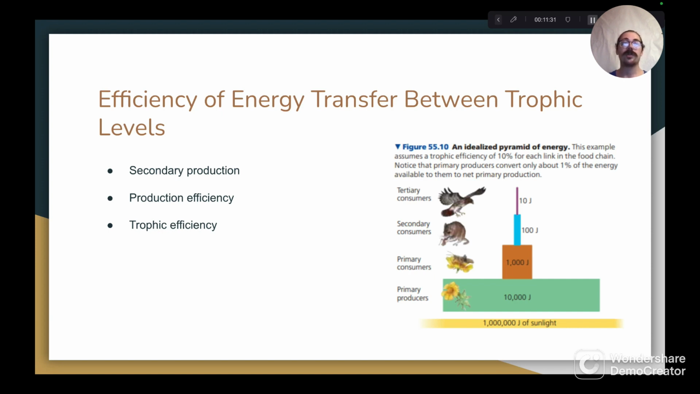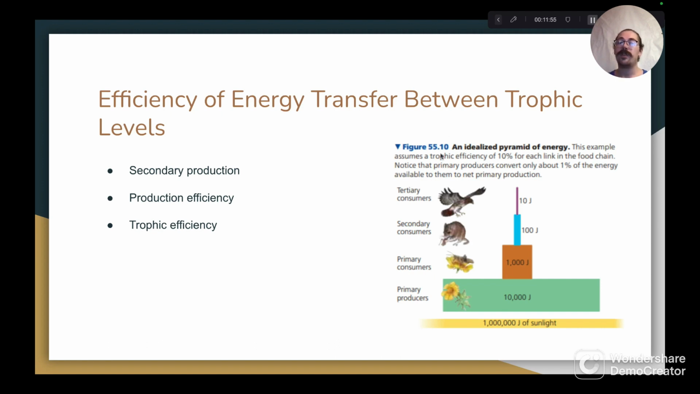Finally, we'll talk about trophic efficiency. Whereas production efficiency focuses on the efficiency of energy flowing through a single organism, trophic efficiency is much more significant in scale and focuses on the flowing of energy between the trophic levels of an entire ecosystem. Furthermore, trophic efficiency can be depicted through the use of an energy pyramid diagram.